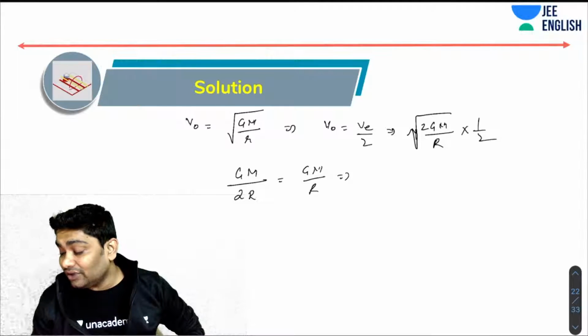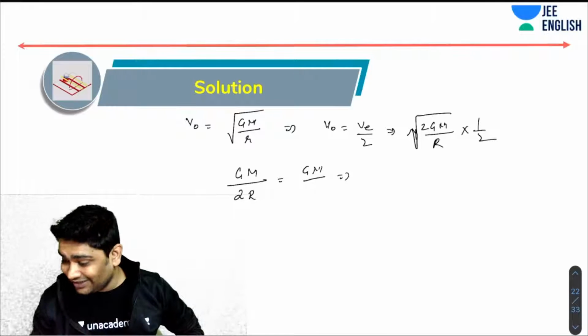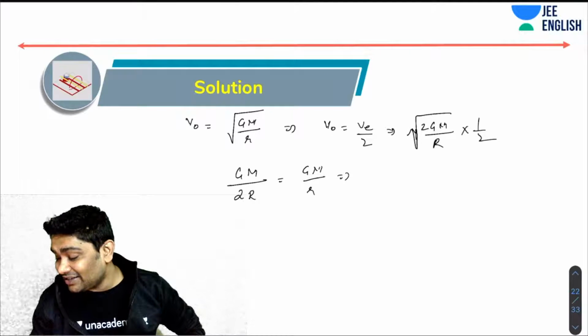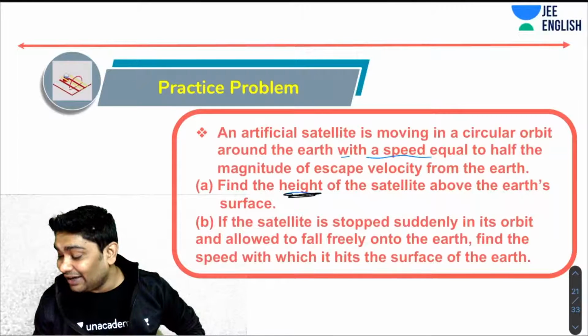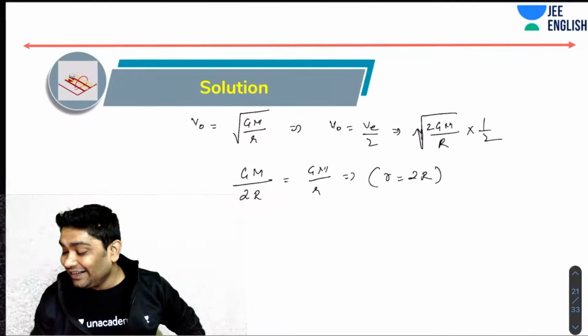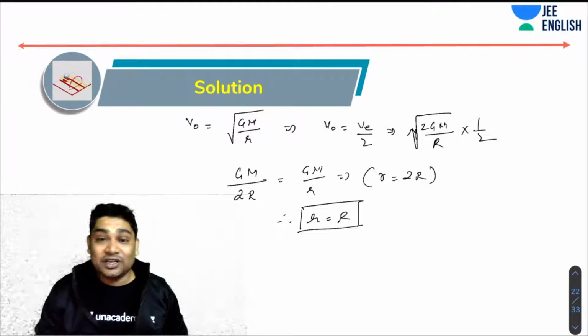So obviously small r equals 2R. What is the height? Please note the word height of the satellite above the Earth's surface. Height h is r minus R, which is R. So this satellite is at a height of radius of Earth.